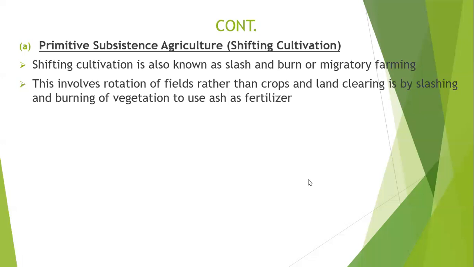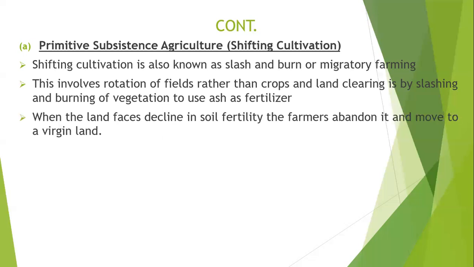Now, here is what it is. Whenever you hear shifting cultivation, always remember to say this is a traditional type of farming where the farmers cut down the trees, allow them to dry, burn them, and use ash as fertilizer. That is the basic concept. When the land faces decline in soil fertility, the farmers abandon it and move to a virgin land.